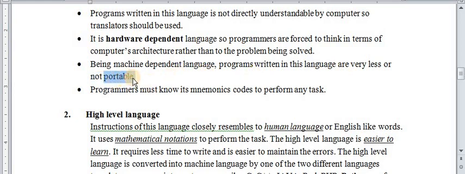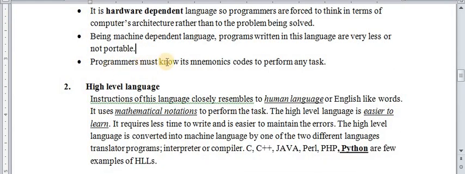Means you cannot port the program from one system to another. Okay, so programmers must know its mnemonic codes to perform any task.